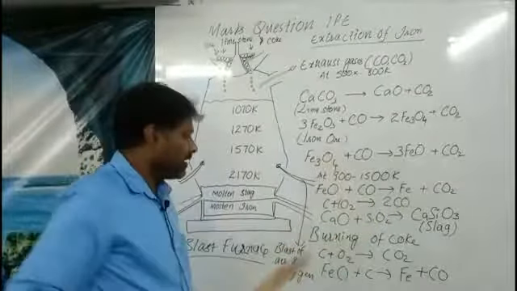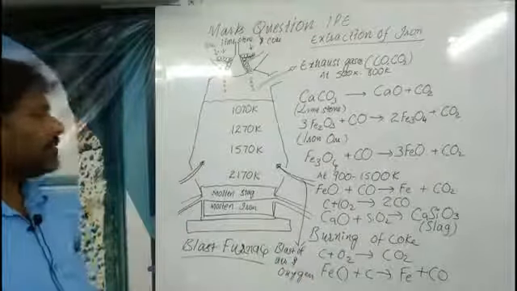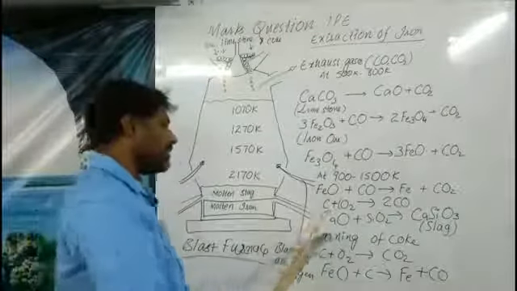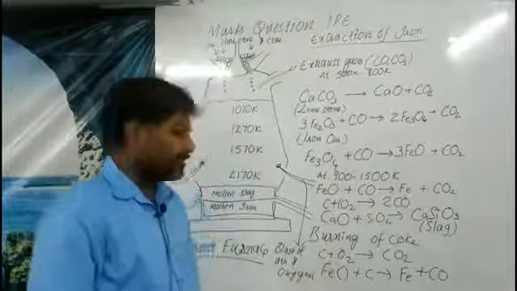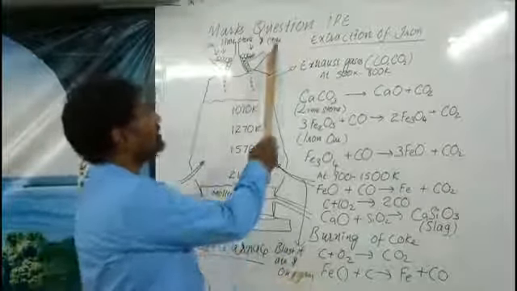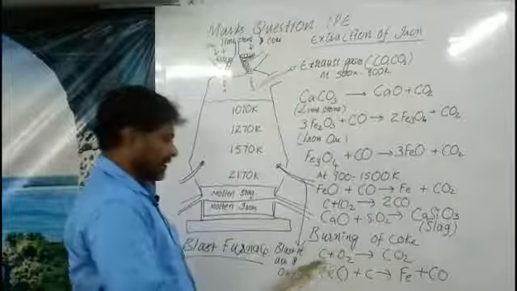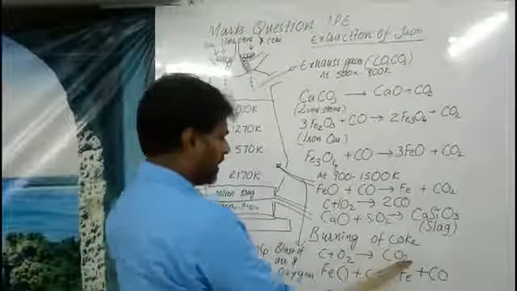These are the main important equations related to this. And one more thing is, when coke burns, it gives carbon. What is coke? Carbon is nothing but coke. Coke is another form of carbon, and when it is oxidized, it gives carbon dioxide.